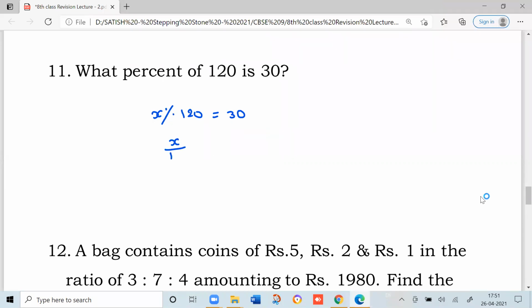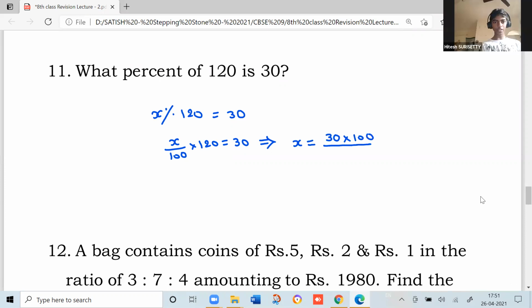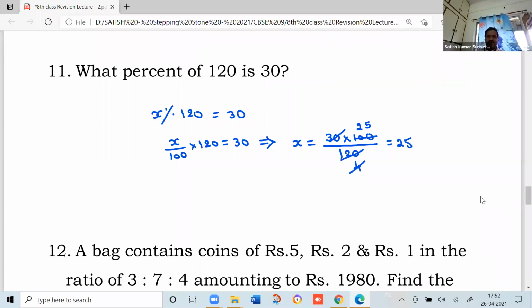X upon 100 into 120 equal to how much? 30. Now we need to calculate the X value. So tell me what should I write X equal to here? I should cross multiply. That is 30 into 100 upon 120. Now check, is it divisible? 30 how many times? 4. 4 how many times? 25. That means 25% of 120 is 30.